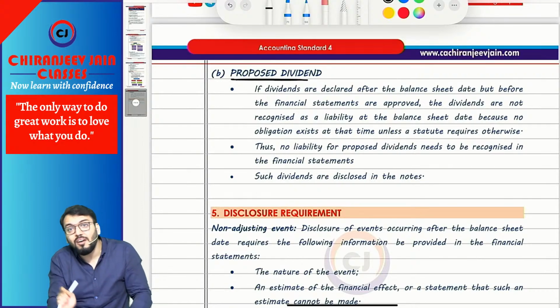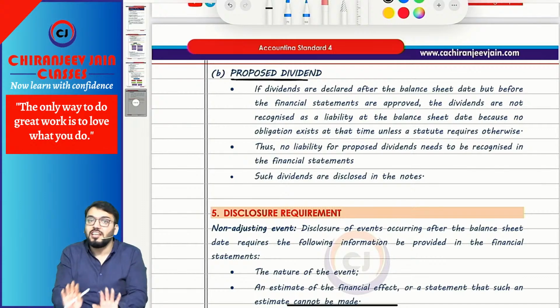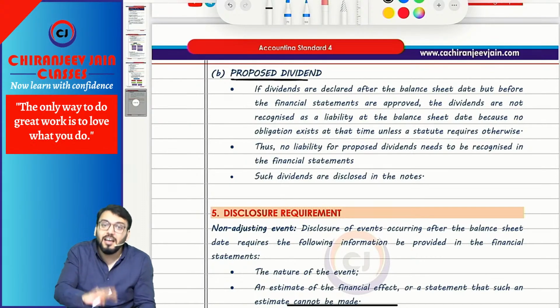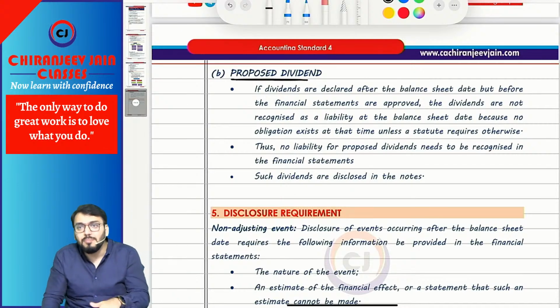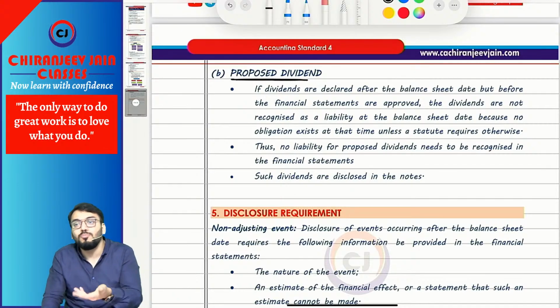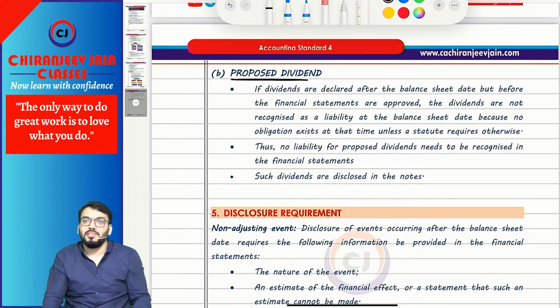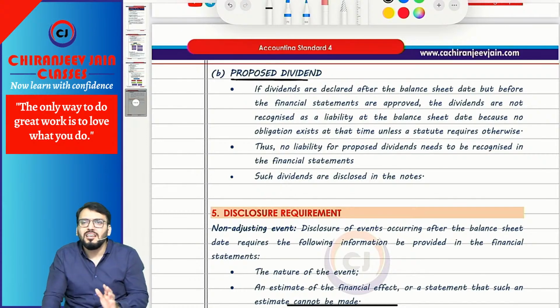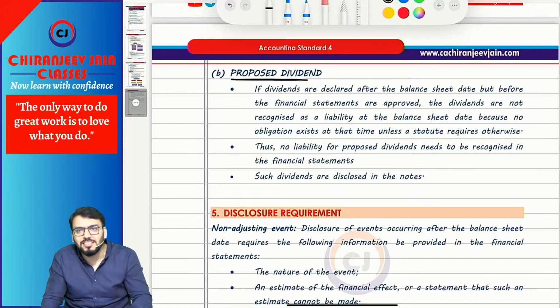So if it is declared after the balance date, AS4 says that it is not a liability, therefore it should not be recognized in the financial statement. Any proposed dividend which is proposed by the board of directors but not yet approved by shareholders has no liability, and therefore will not be recognized as a liability.